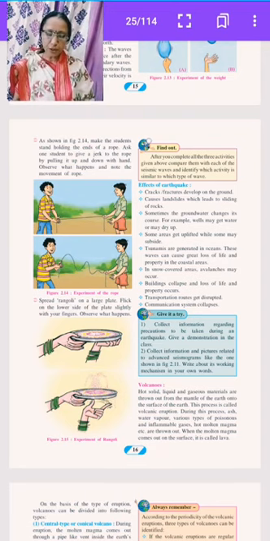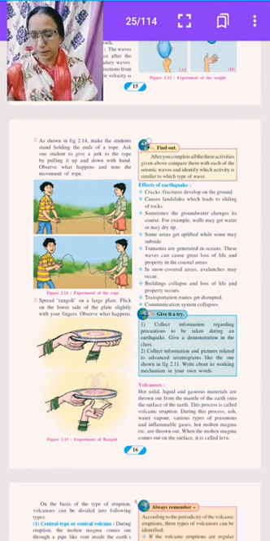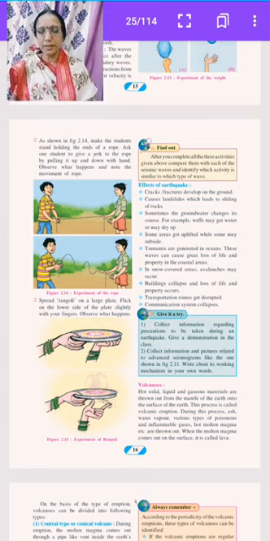Due to an earthquake, buildings collapse and loss of life and property occurs. Transportation routes get disrupted and destroyed. The communication system also collapses due to earthquakes. These are the effects of earthquake.